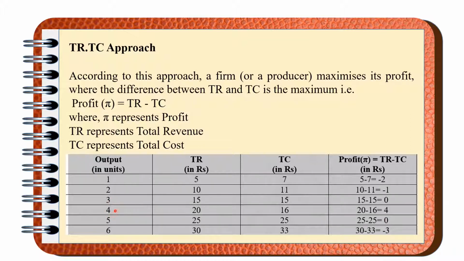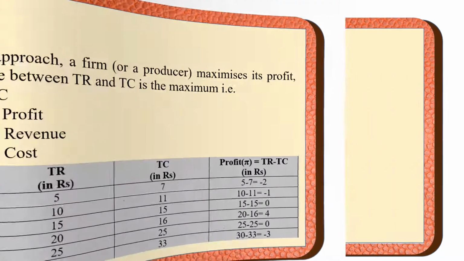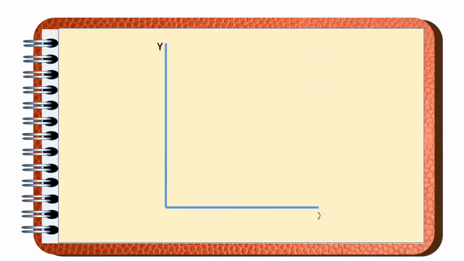So what is producer equilibrium? The producer will attain the equilibrium when the producer attains 4 units of output. Why? Because when the producer is producing 4 units of output, he is getting the maximum profit. So after reaching this level of output, the producer is left with no whim to change the level of output. Neither does the producer decrease the level of output to 3 nor increase the level of output to 5. So the producer will attain the equilibrium when the producer is producing 4 units of output. Try to understand it through the graph.